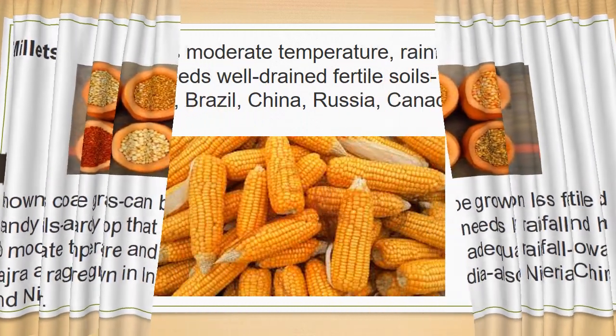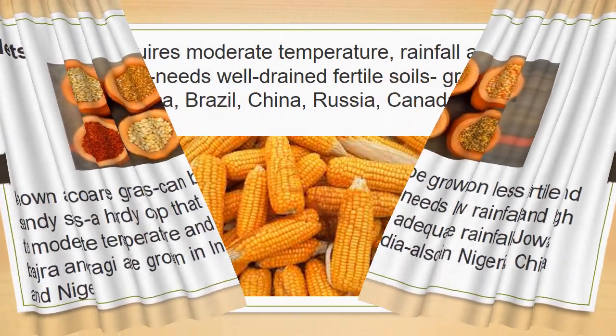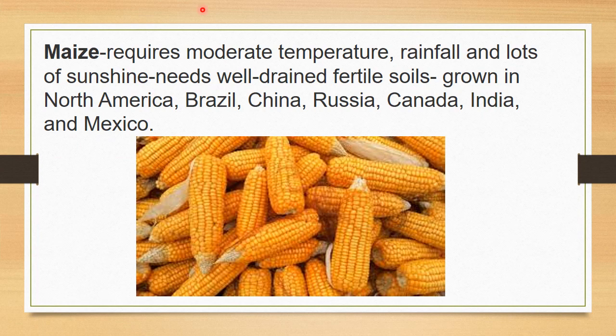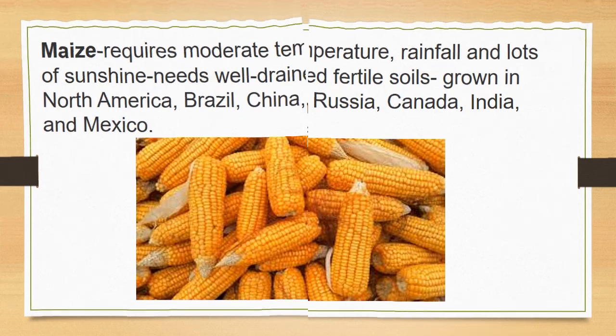Okay. Next we are going to see about maize. So maize needs moderate temperature and moderate rainfall, but needs a lot of sunshine. The soil has to be well drained and good fertile soil is needed, and that is grown mainly in North America, Brazil, China, Russia, Canada, India and Mexico.